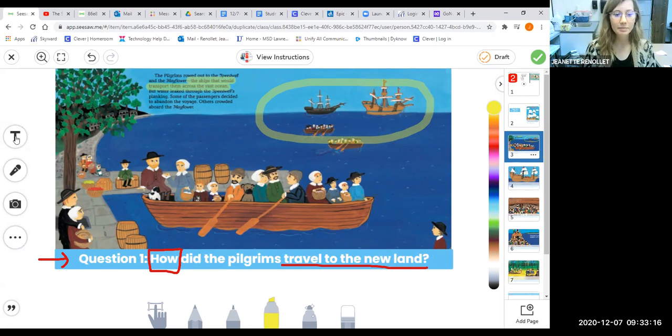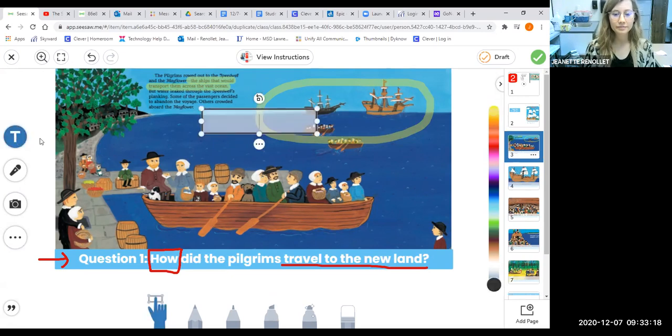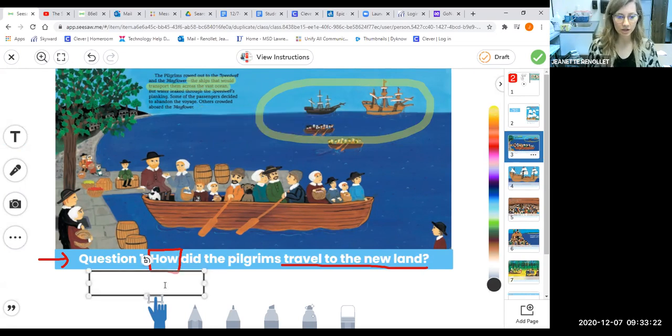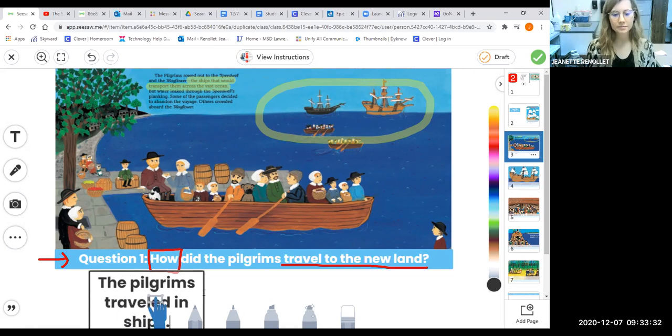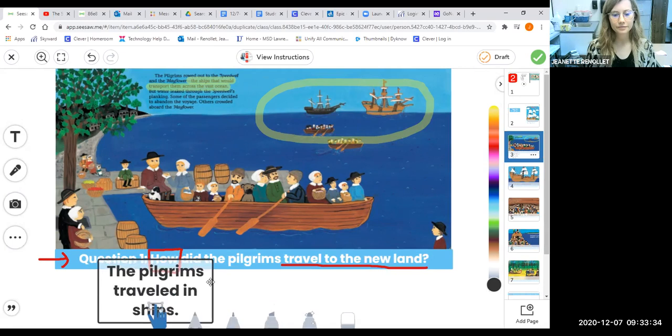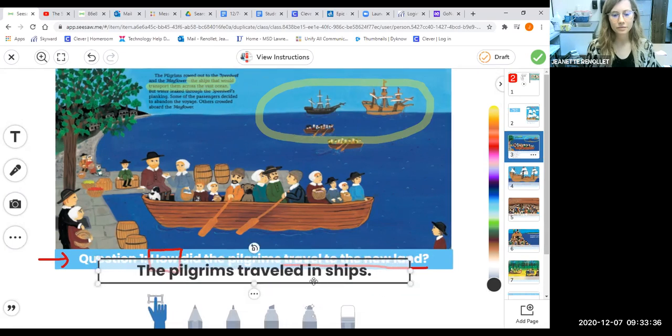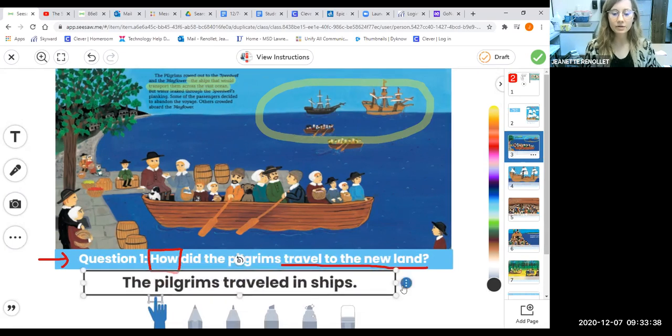Next, I can type my answer to the question. The pilgrims traveled in ships.